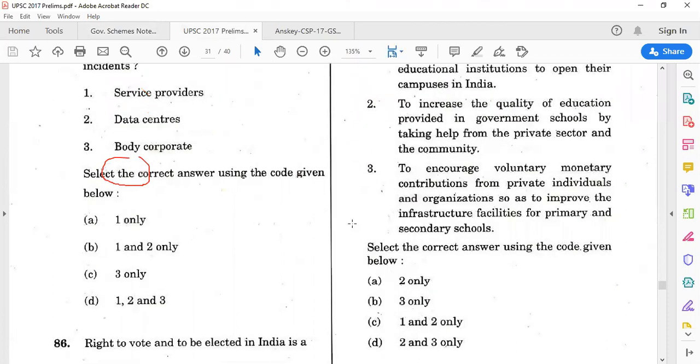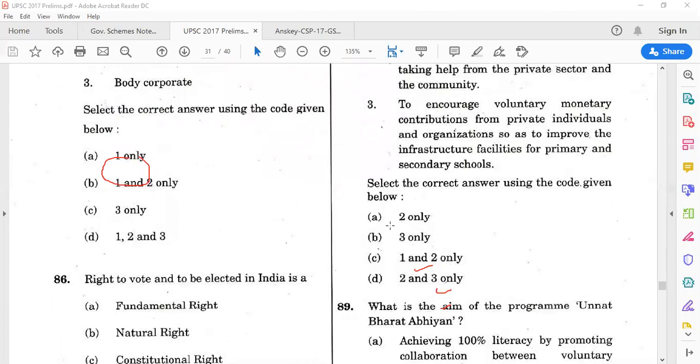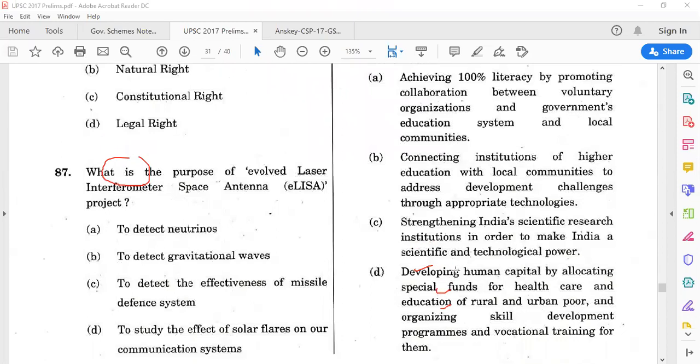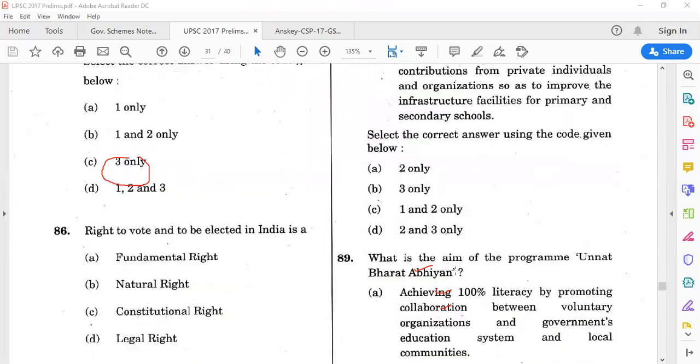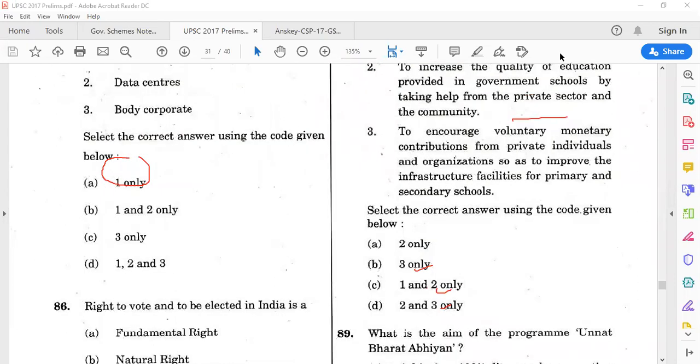See, when these kinds of patterns come, 2 only, 3 only, 1 and 2 only, 2 and 3 only, this becomes slightly tougher as compared to the 89th one. These are single standalone statements, but that is not the case in the scenario of 88, Vidyanjali Yojana. We have just read Vidyanjali Yojana, so what happens? It is not enabling famous foreign educational institutions to open their campuses in India. That does not happen in Vidyanjali Yojana. So we can easily eliminate the first statement, which means option C, 1 and 2 only, is out.